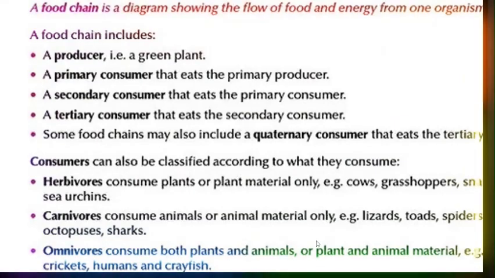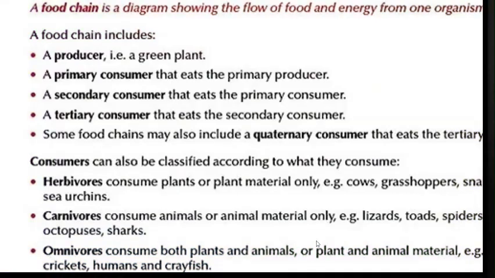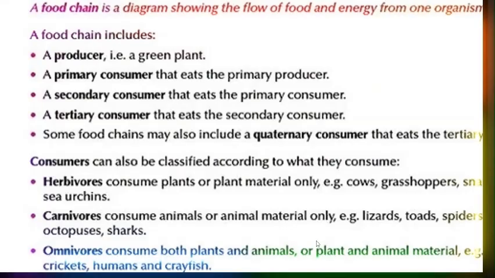So a food chain is usually inclusive of a producer. An example of this is a green plant, then a primary consumer that eats the primary producer, which is the first part of it, a secondary consumer that eats the primary consumer, a tertiary consumer that eats the secondary consumer, and some food chains may also include a quaternary consumer that eats the tertiary.